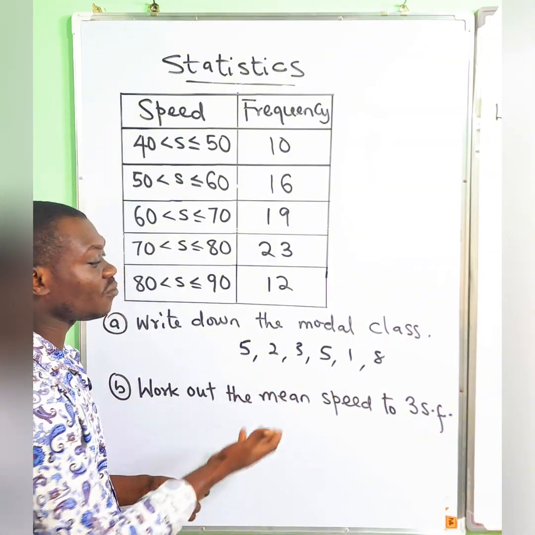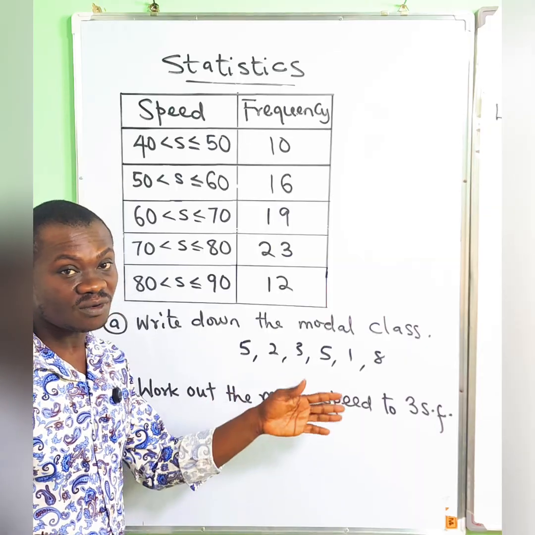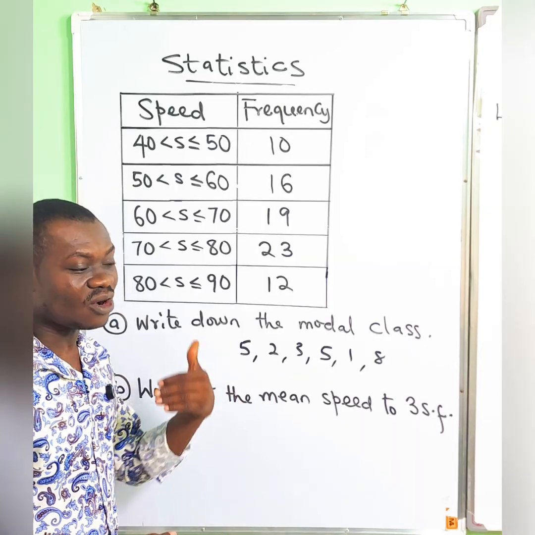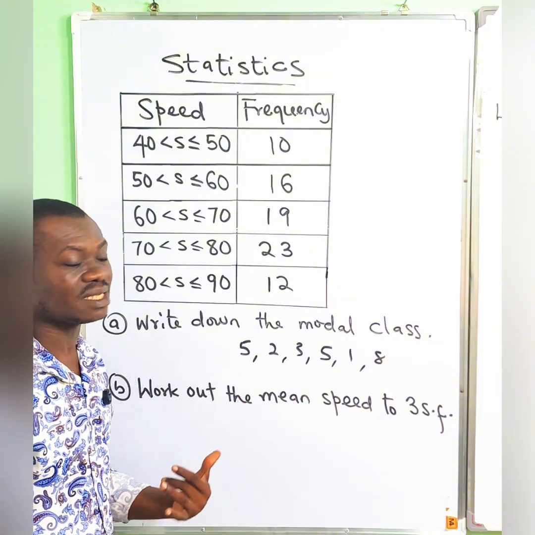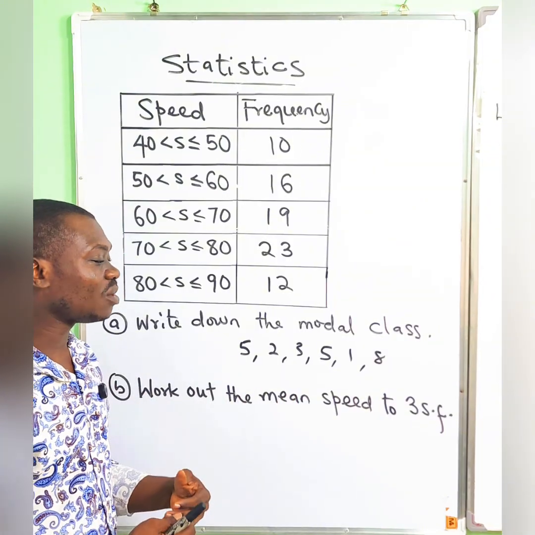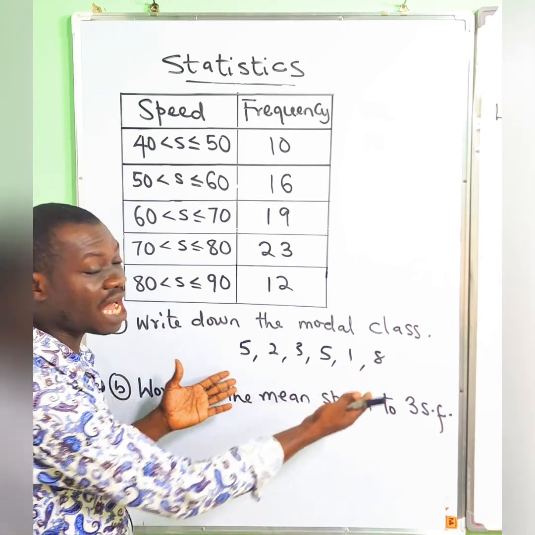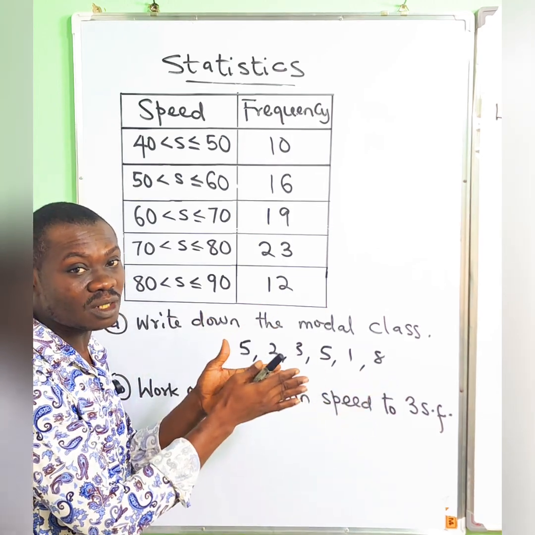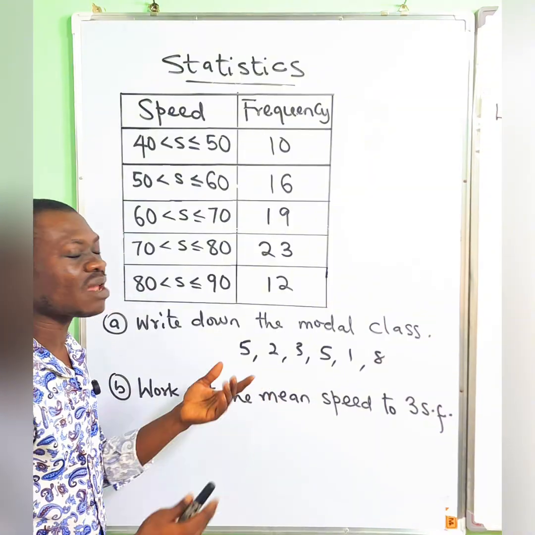And then we can ask you for the median. The median is the one in the middle when they are arranged in either ascending order or descending order. If it is even data, like here where we have 6, the two middle ones, you will add them and divide by 2. That is your median.